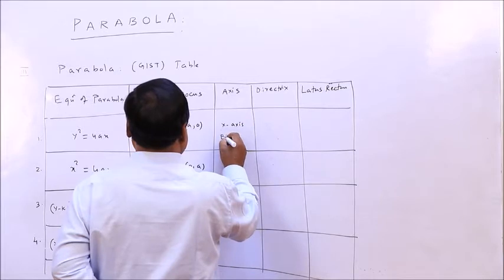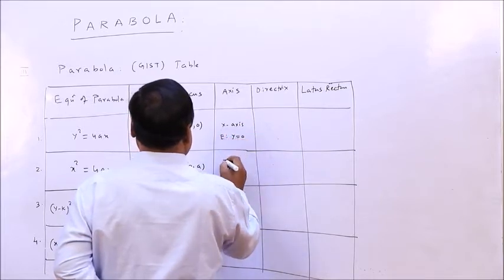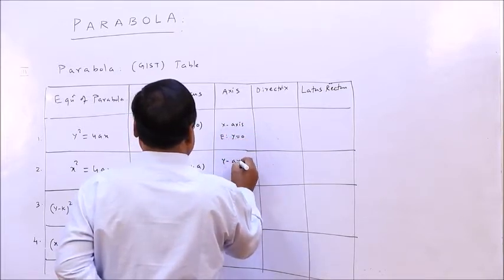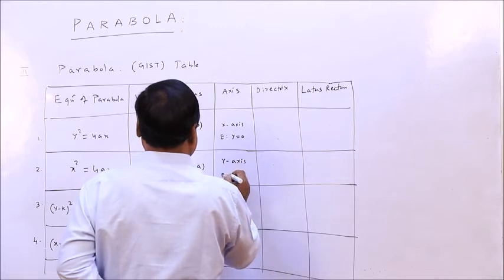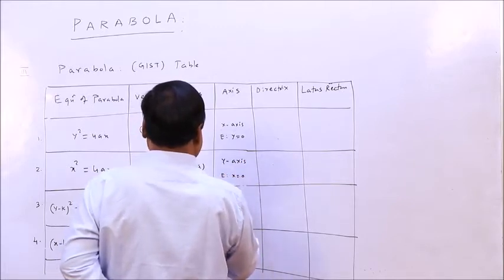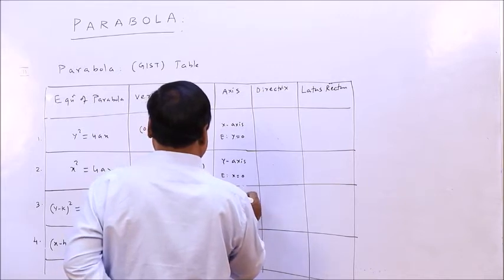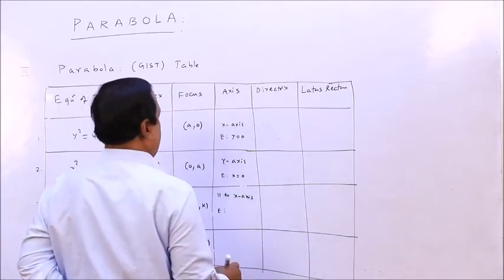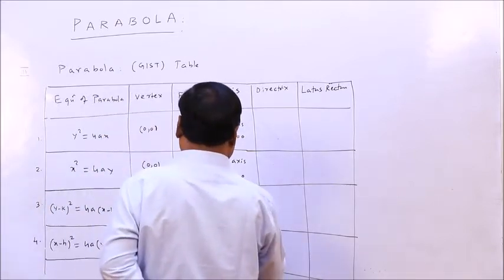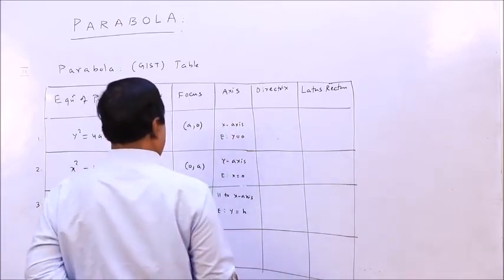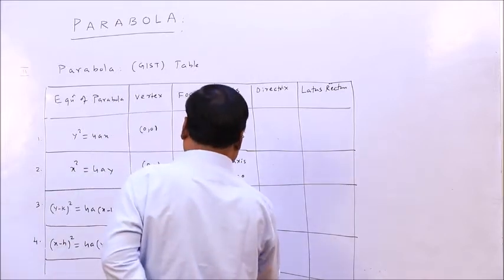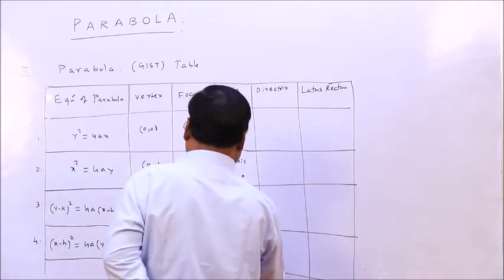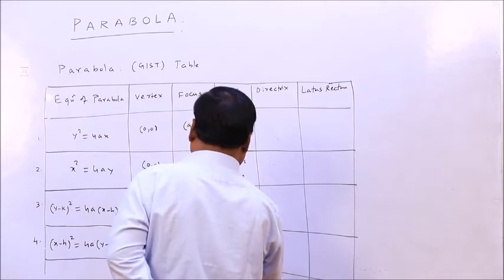Its equation is y equal to 0. This axis is the y axis. Its equation is x equal to 0. So this is parallel to the x axis, so its equation will be y equal to h. This is parallel to the y axis, so the equation will be x equal to k.